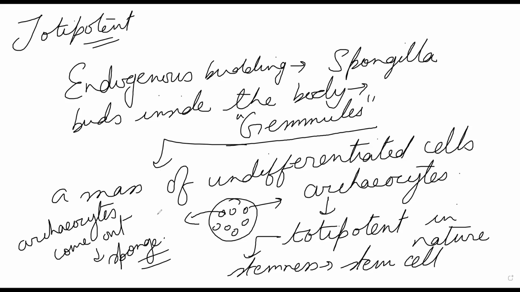Only during favorable conditions, otherwise they'll stay inside the gemmule. So that is how things are done. Here gemmules are thrown out from the inside of the body, not the outside. Is it clear, everyone? What is budding?